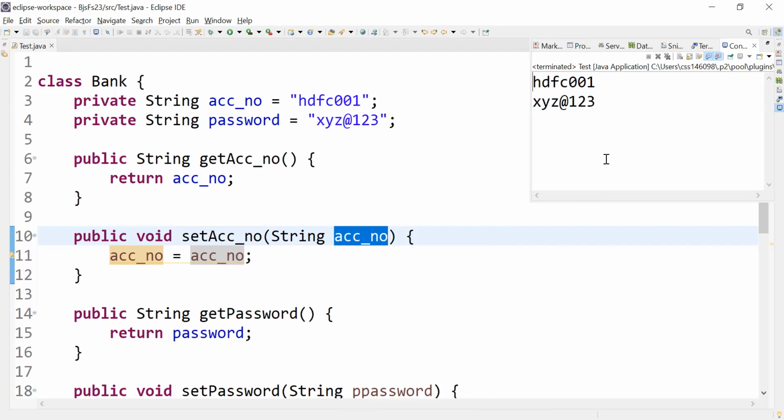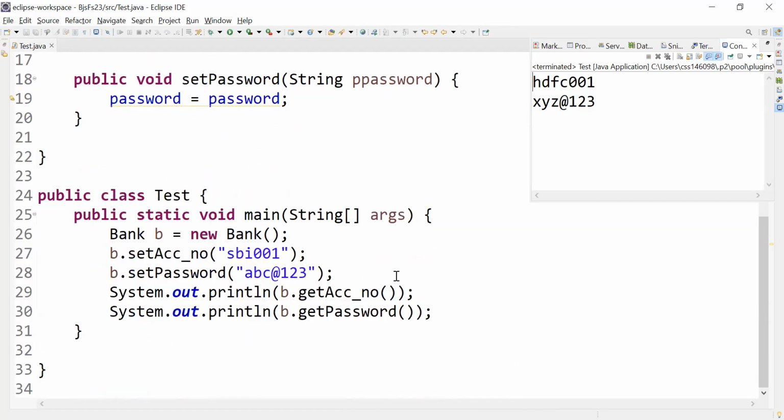But am I getting the expected output? No, right? What is the expected output? SBI should be the expected output. I am getting the HDFC output. What is the problem? Why is it happening? It is happening because of the shadowing problem. Technically, we call this a shadowing problem.